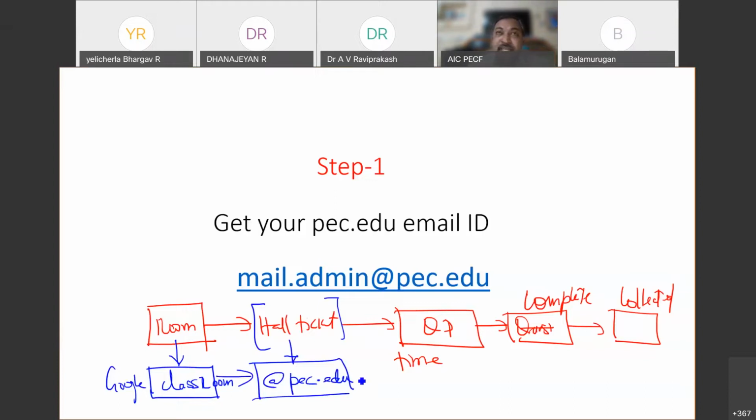Once you gain entry into this virtual classroom, in the exact time of your examination, your question paper would be automatically delivered to you. It is the job of the invigilator to do this particular thing for you, and it will be taken care of by the system. In the exact examination date and time, when you log in into the virtual classroom, Google Classroom, you would have your question paper delivered in that exact time instant.